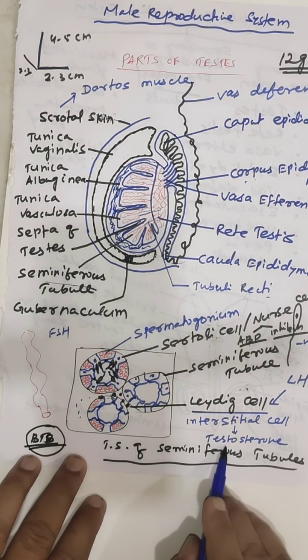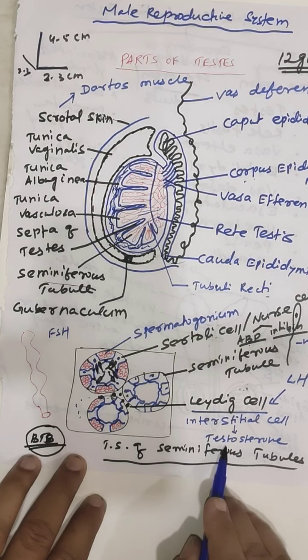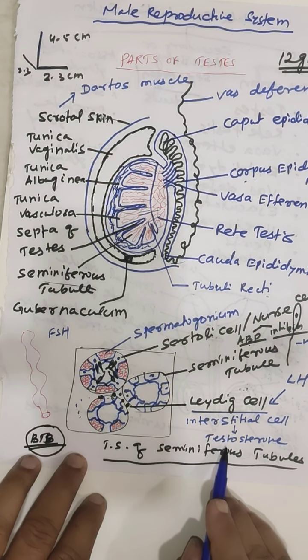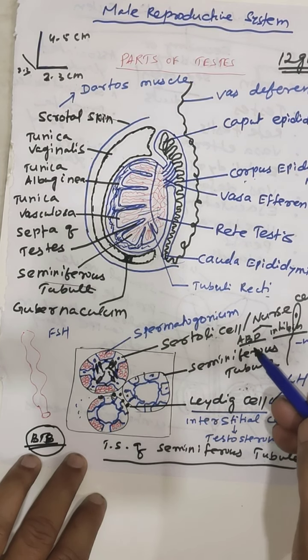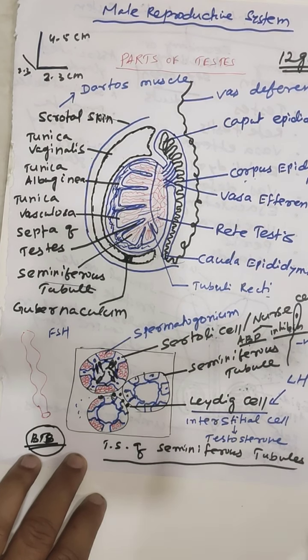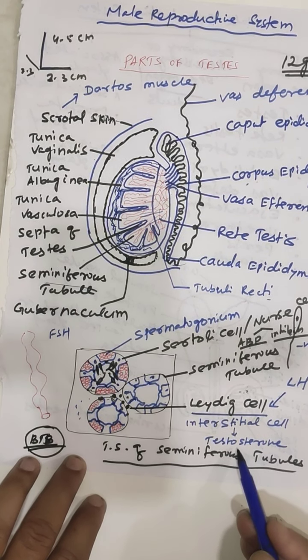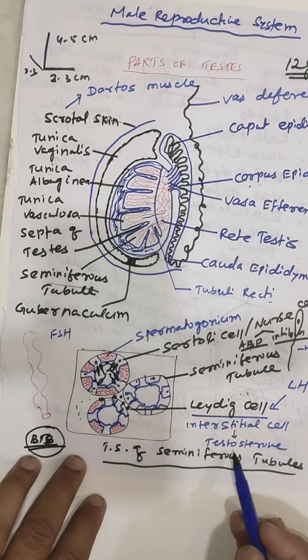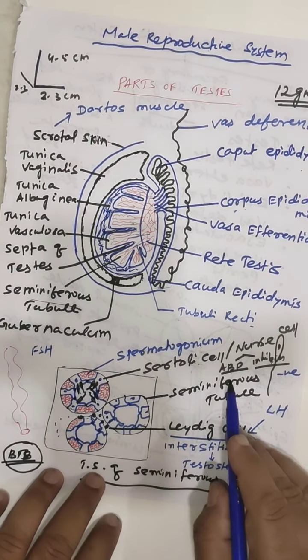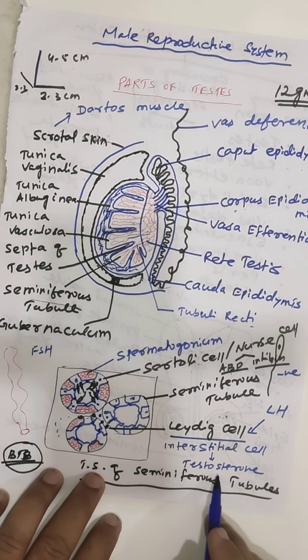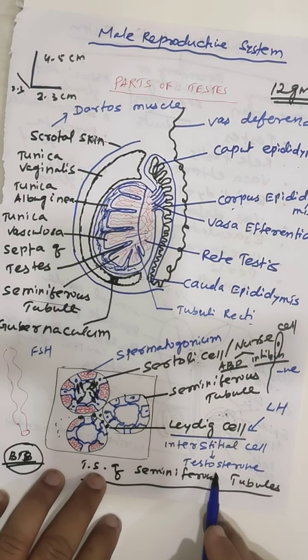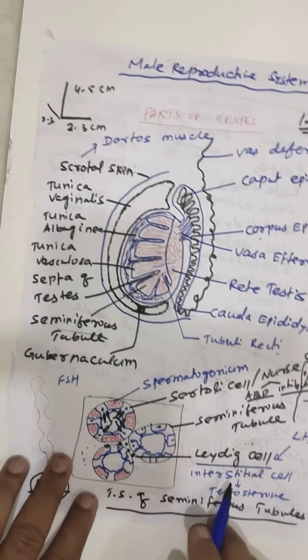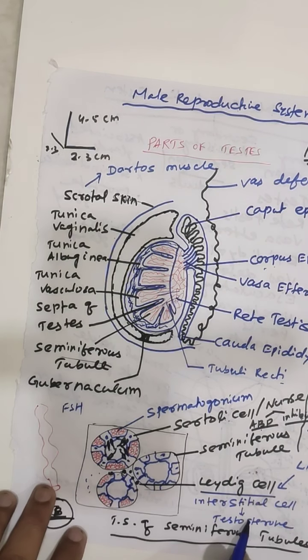On the other hand, androgen binding protein concentrates the testosterone and facilitates the process of spermatogenesis. Here, both inhibin and testosterone show negative feedback control.